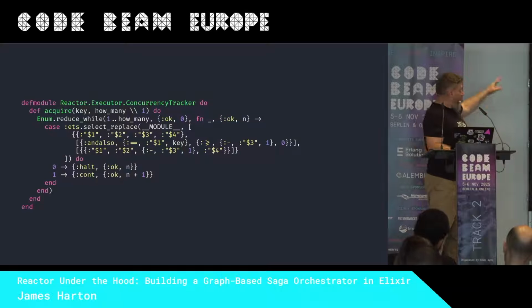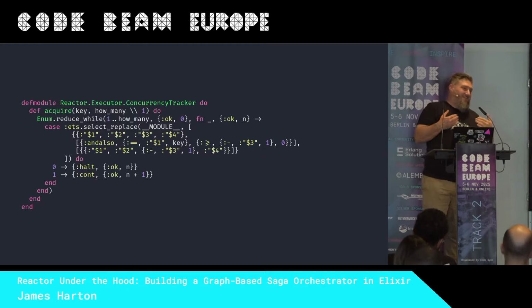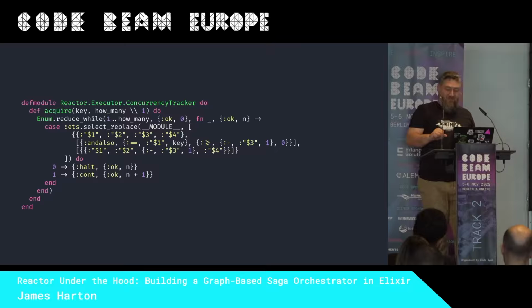This horrible chunk of tuples and atoms and lists is what's called a match spec, and many people, I see people nodding, I love them, I think they're fabulous, but also you don't have to make them yourself. You can write an anonymous function and you can ask the ETS module to spit out a match spec that matches. So there's a pro tip for you.